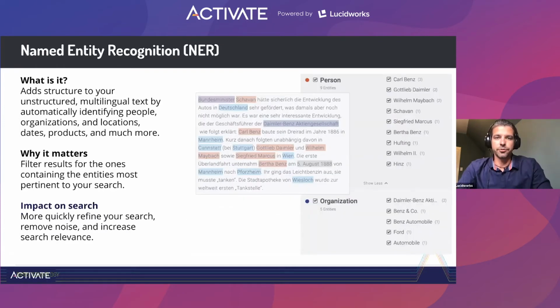Named entity extraction adds structure to your unstructured multilingual text by automatically identifying concepts like people, organizations, locations, products, strings of numbers, for example, etc. It matters because now that you extract that type of knowledge from the text, that type of metadata, you can automatically apply it to filter better and guide your search experience better. So it's used for refinement, to remove noise, and also increase search relevance.